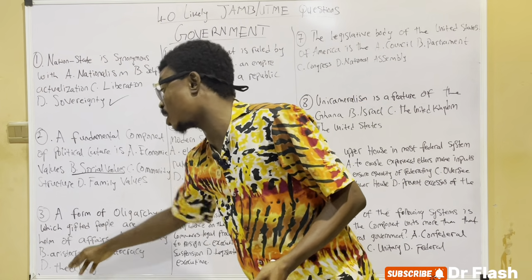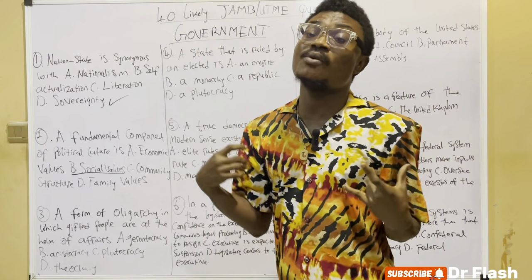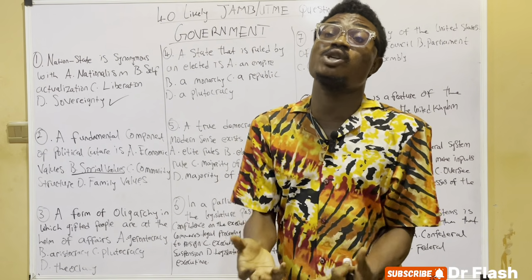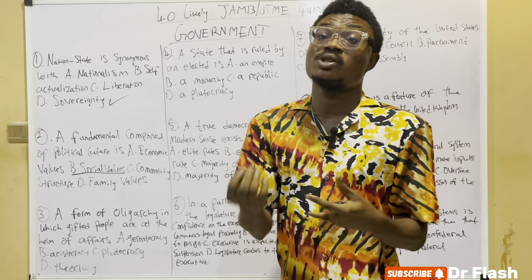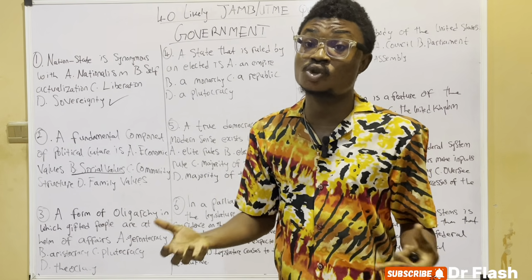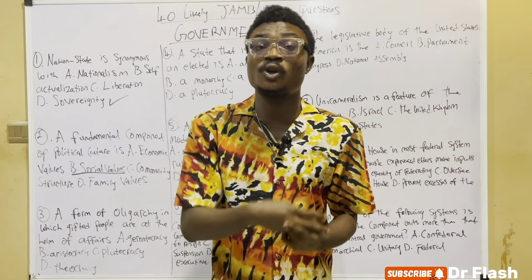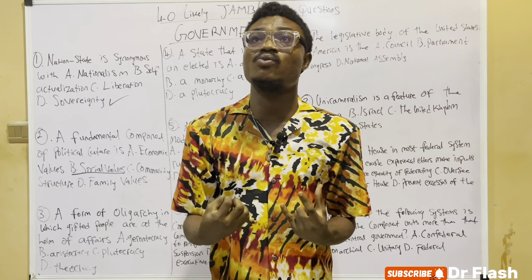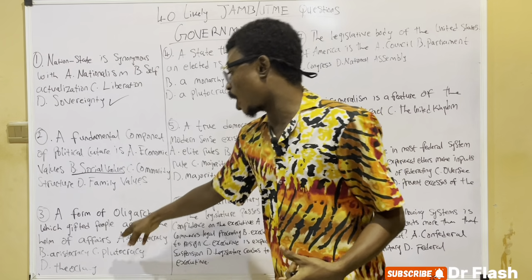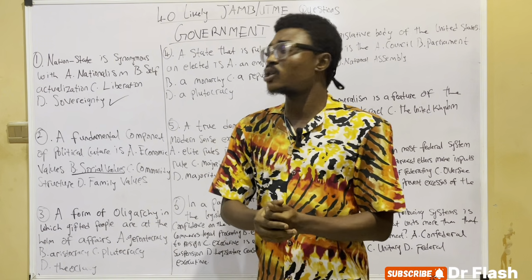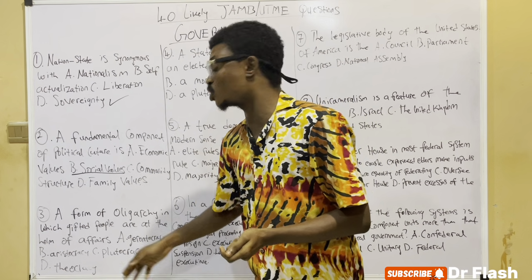But looking at the second one, aristocracy. Aristocracy is a form of government in which the best citizens rule, or the nobility class rules, or the government of the few for the benefit of all. Any case in which there is government of the few for the benefit of all is aristocracy.